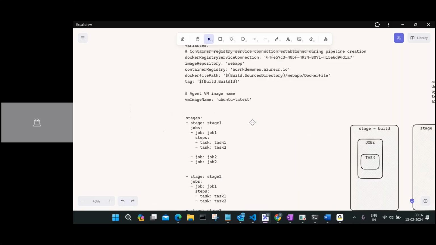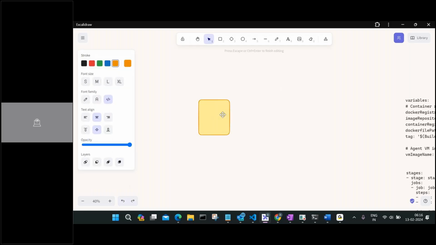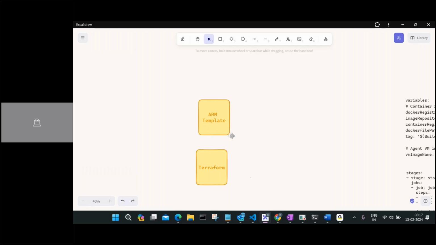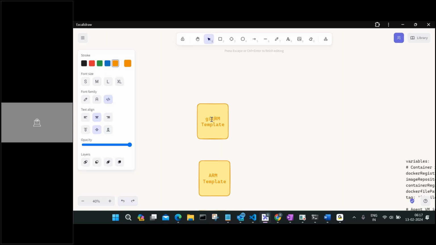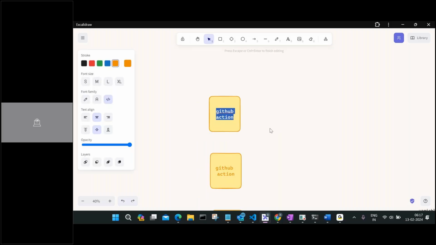Now, if you see, in automation there are multiple tools which we really have. For example, you have ARM templates, which is for automation. You have Terraform, okay? You have Git, whatever we talked about. GitHub Actions is nothing but the CI/CD pipeline. You have something like Jenkins. You might have heard about Jenkins, right? It's also a very popular tool.